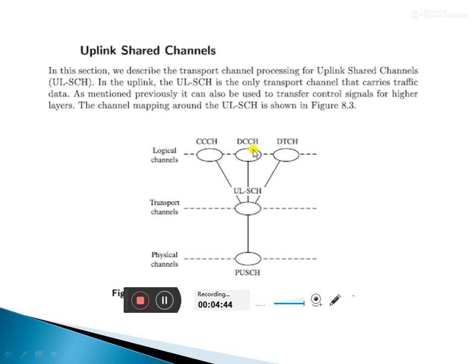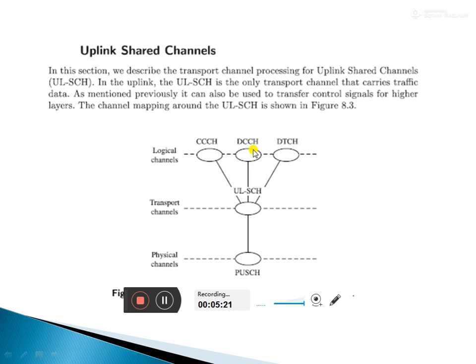So how does it reach there? Common control channels are there, dedicated control channels are there, and dedicated transport channels are there, so it needs a transport channel, that is the uplink shared channel. With the help of this transport channel, we reach our destination point.